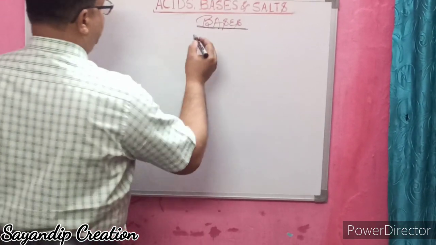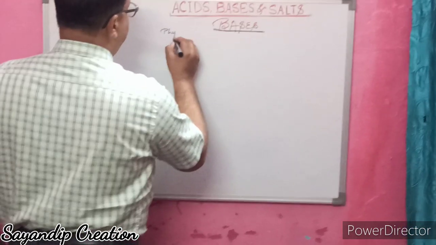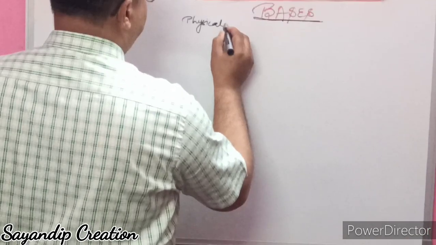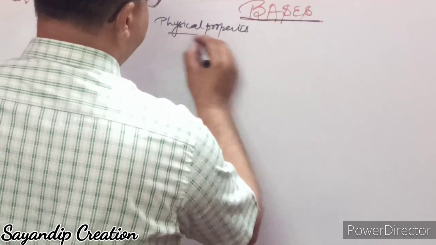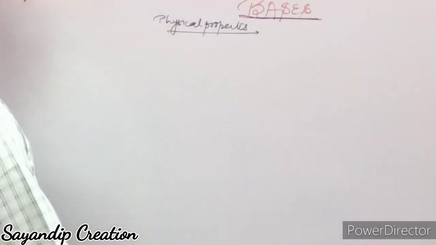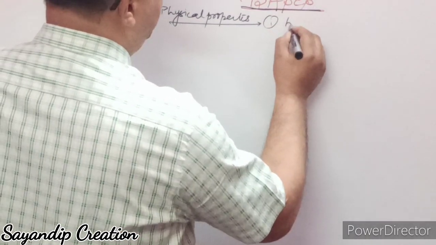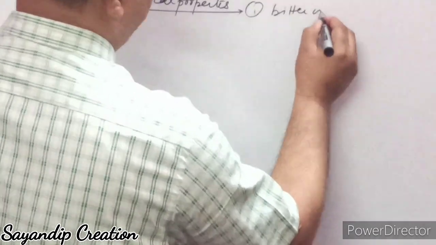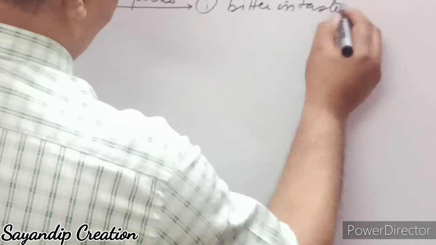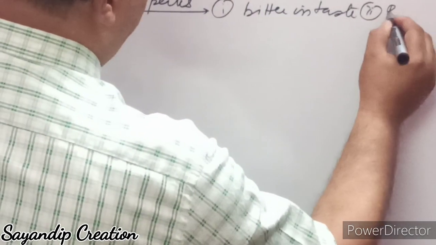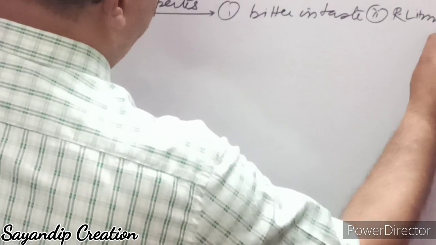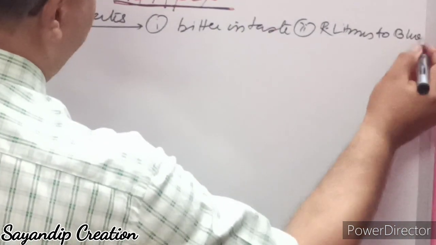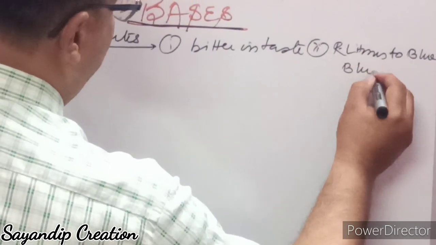So what are bases? First let me tell you about the physical properties. Bases are those substances which are, first, bitter in taste. Second, they turn red litmus to blue, and blue remains blue, no change.